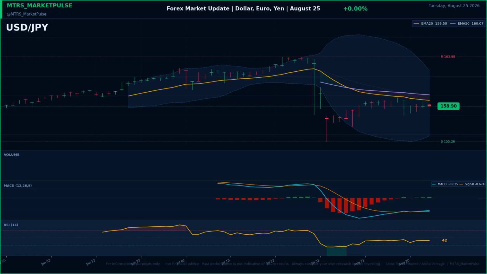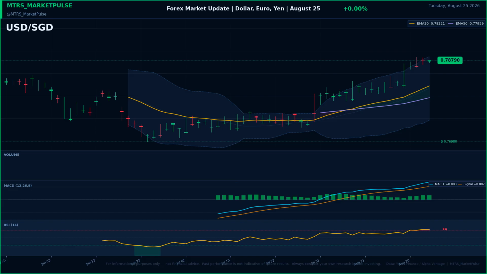US dollar to Japanese yen is trading at 158.90, gaining 0% on the session. Dollar yen tracks the US-Japan rate differential and Bank of Japan intervention risk. The move in the dollar reflects reports that Dollar Tree, DLTR, draws bullish analyst wave ahead of Q2.